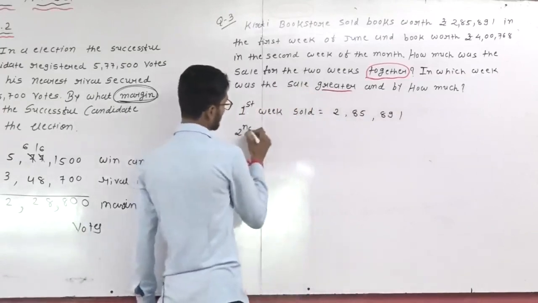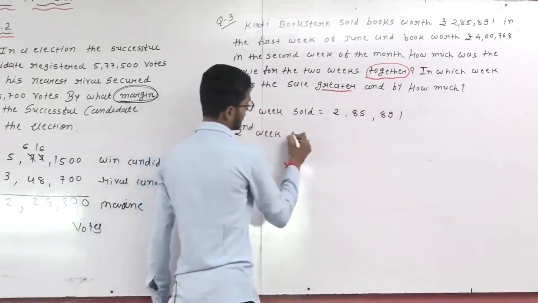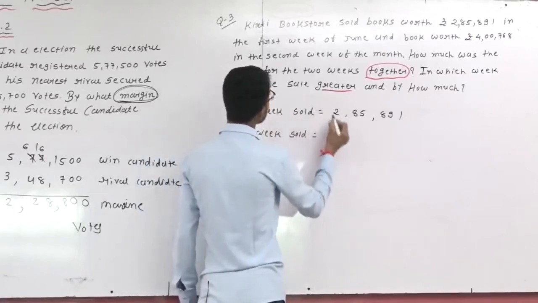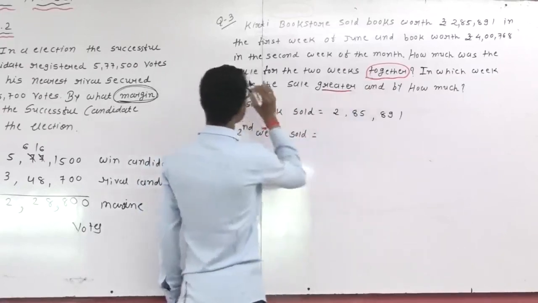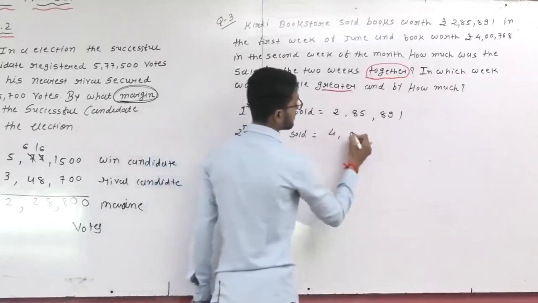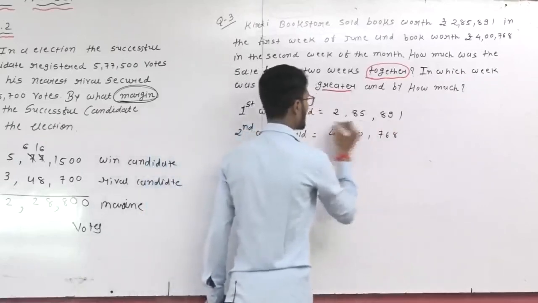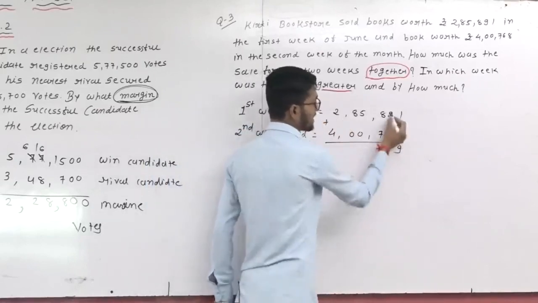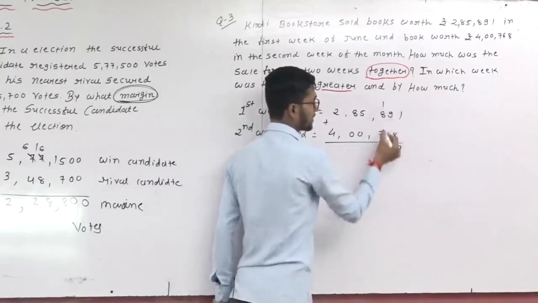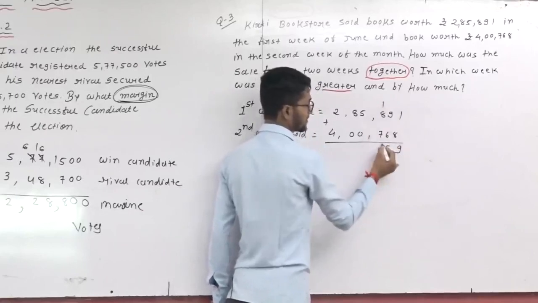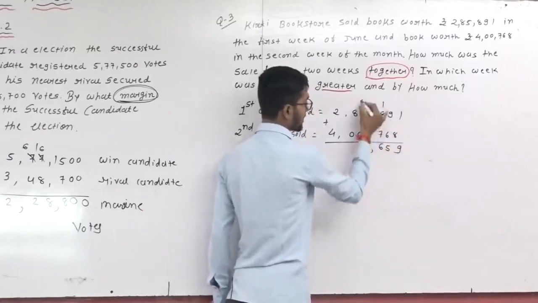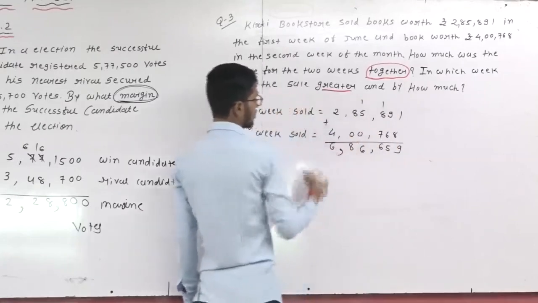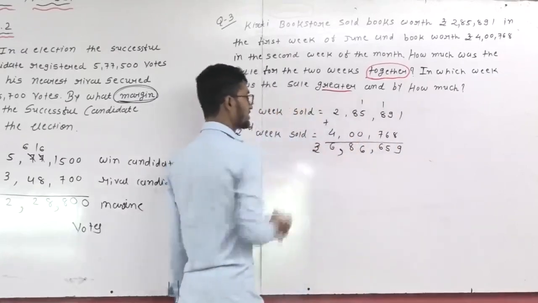In the second week sold 4,768. Together means addition. So 8 and 1 is 9, 9 and 6 is 15, and 1, 8 and 7 is 15 and 1 is 16. Here put 5 and 1 is 6, 8 and 6. So total how many rupees in the 2 weeks?